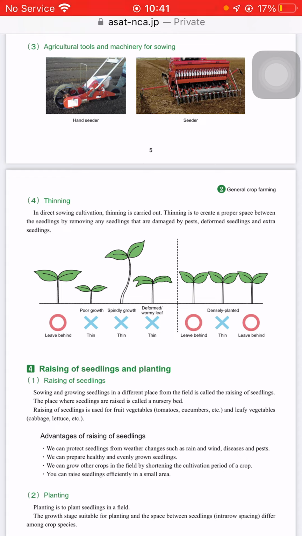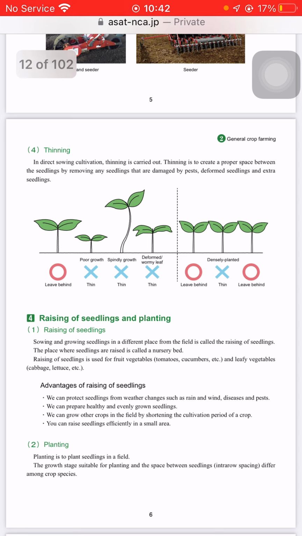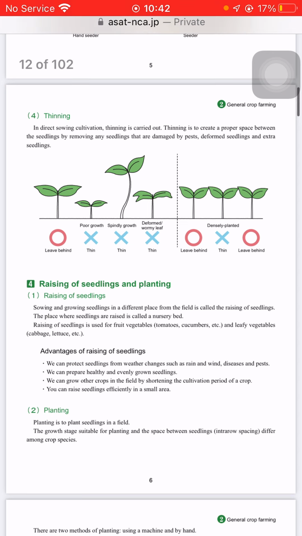In densely planted areas, the erect one is okay, but if you are planted densely, then a certain space should be there. You should take out the middle one, and the two plants should have the proper space.